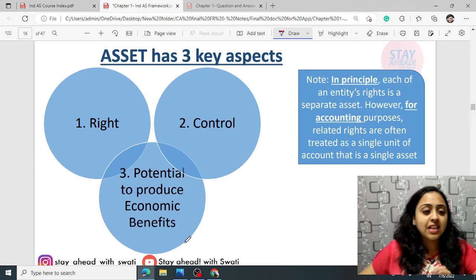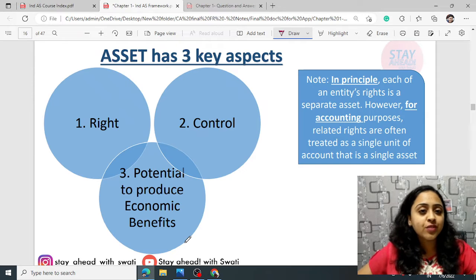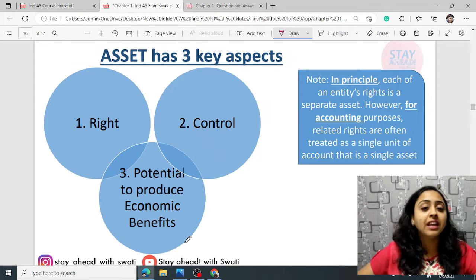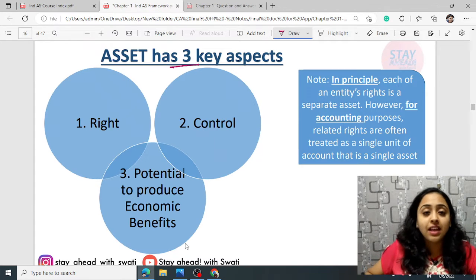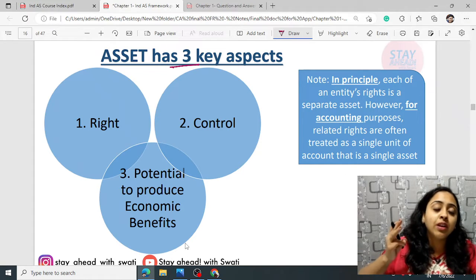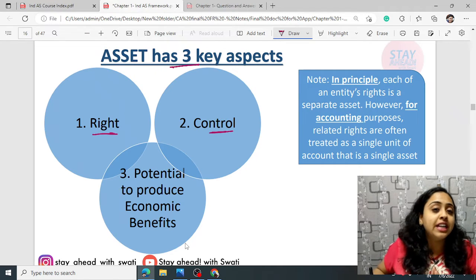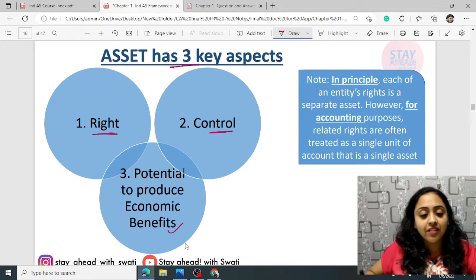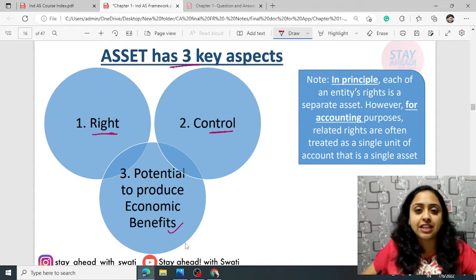Now the last topic that we'll discuss in this lecture, we'll keep this lecture short and light. In the next lecture we'll cover the remaining chapter, and after that we'll cover the questions and answers. An asset has three key aspects. For recognizing any economic resource as an asset, it should have three specific characteristics. Firstly, there should be a right. Secondly, there should be control, and thirdly, it should have the potential to produce economic benefits. We will deal with each of these three aspects separately and in detail in the next lecture.